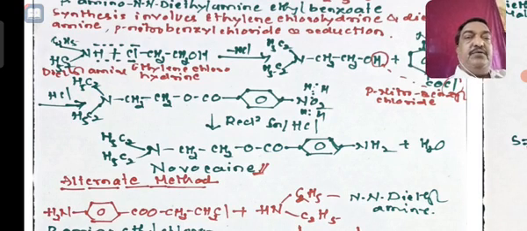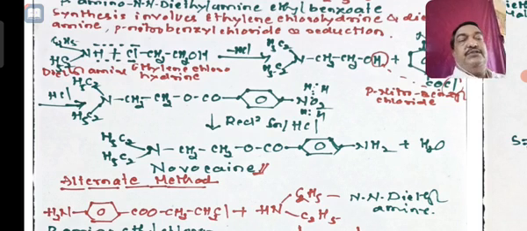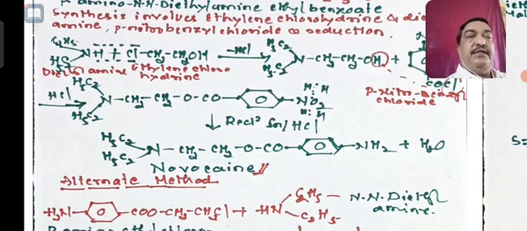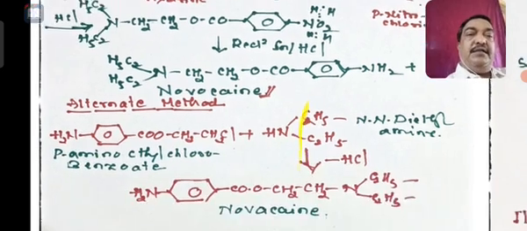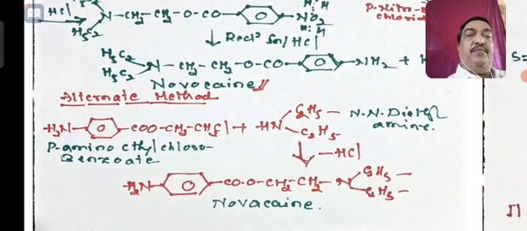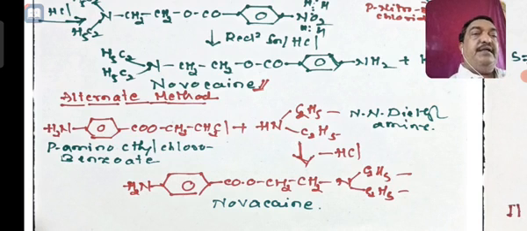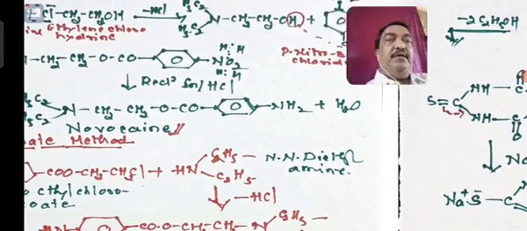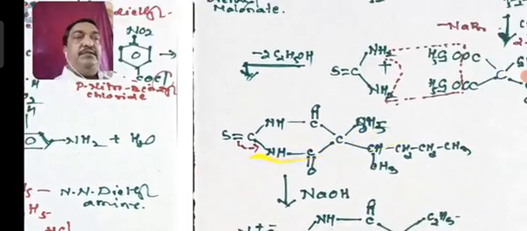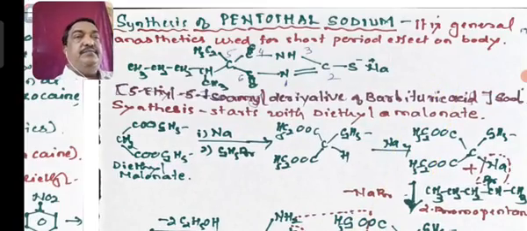So this is a 5 marks question. Sometimes they may ask you, write the structure of Novocaine and its use. So in that case, only how to write the structure and its use is local anesthetic agent. Okay, alternate method I have suggested, starting with para-amino ethyl chlorobenzoate, followed by the treatment with NN diethylamine, where you will get this Novocaine. Okay, now this is the first one, and the second one is general